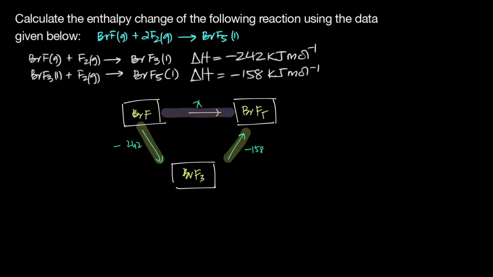So what we have is X is equal to minus 242 minus 158. So therefore X is equal to minus 400 kilojoules per mole.